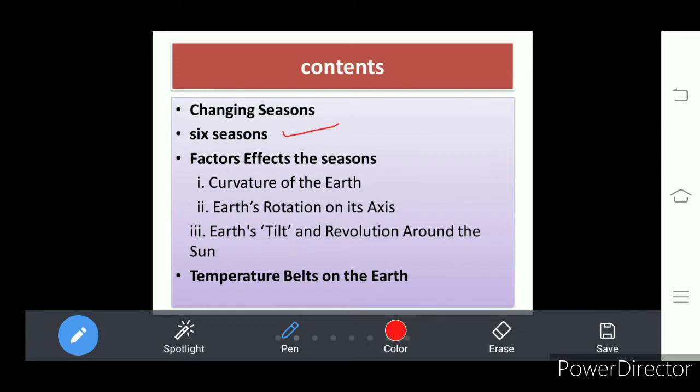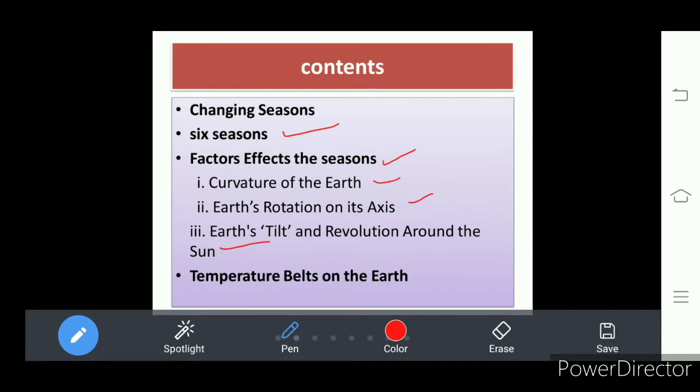Then there are certain factors which influence the seasons, that is what we call factors affecting the seasons. What are those factors? Curvature of the earth, earth's rotation on its axis, earth's tilt and revolution around the sun.